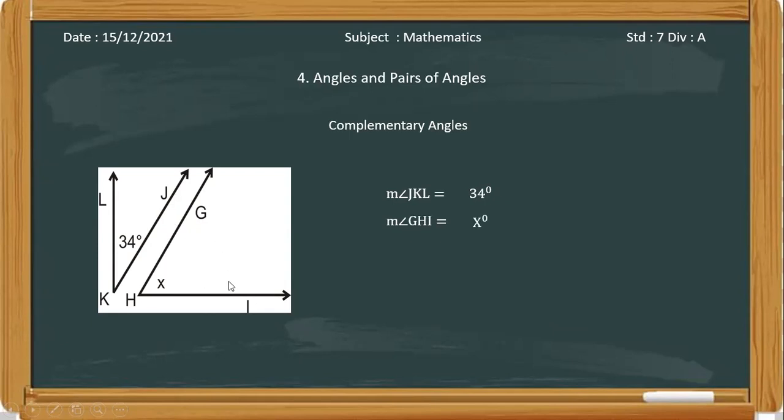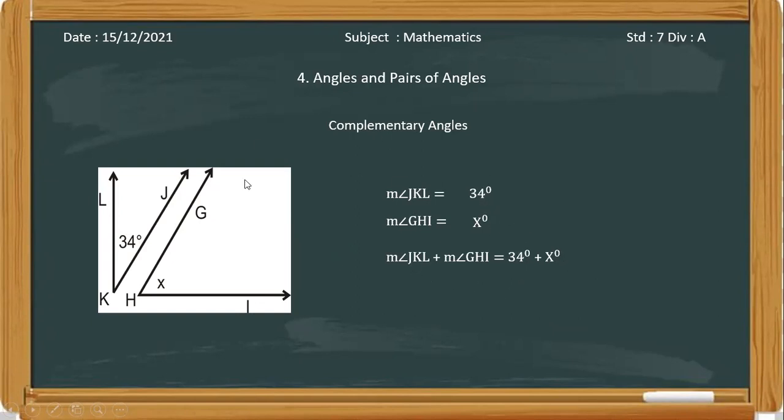Now we have to find this X. What is the condition of complementary angles? The addition of the measures of the angles is 90 degrees. So we are going to add JKL and GHI, and we get 34 degrees plus X degrees.